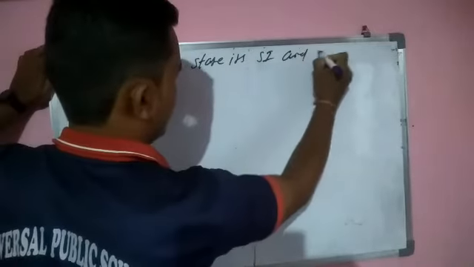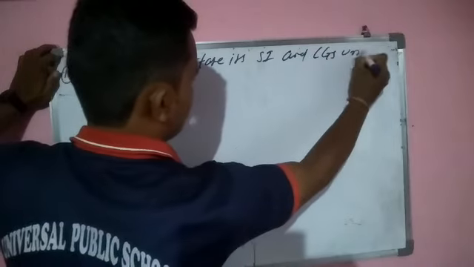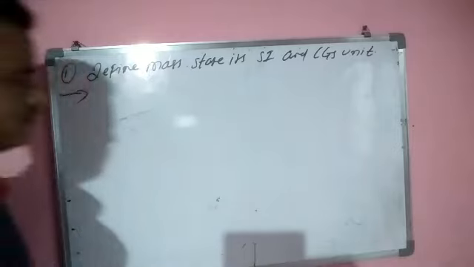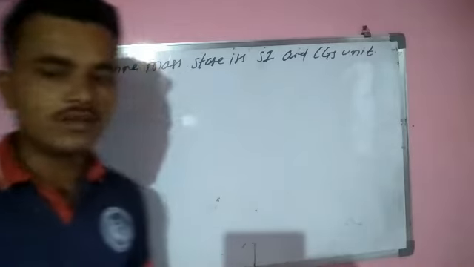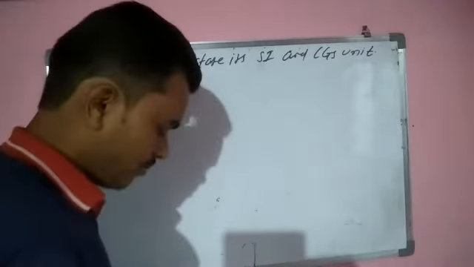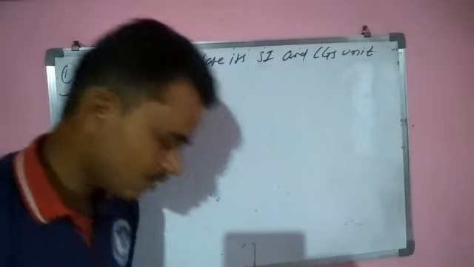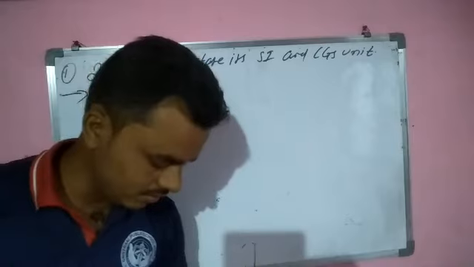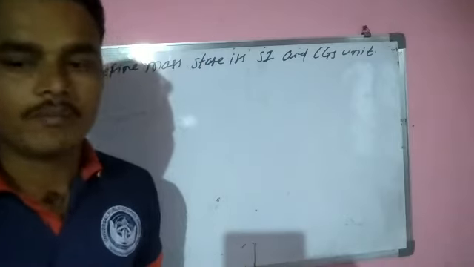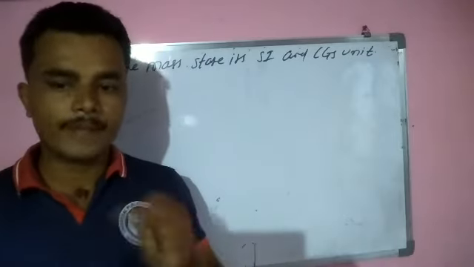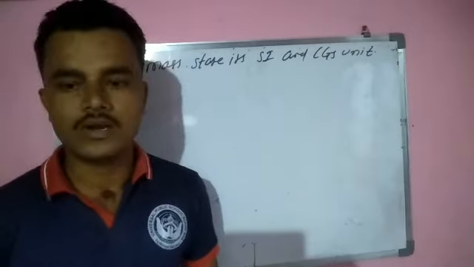Now see, what is the meaning of mass, and add on its SI unit and the CGS unit. The mass of a body is the amount of matter present in it. So how much matter is present in a body is called the mass. The quantity of matter that is present in a body is called the mass.